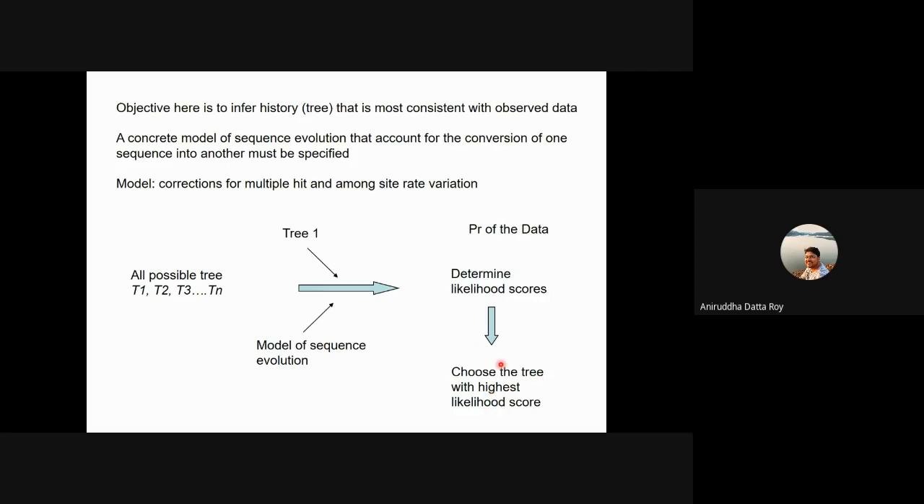Okay, I hope at least till here it is clear, because one thing that I wanted to reinforce is that likelihood is the probability of the data given the hypothesis, right? So you keep changing your tree, your model of sequence evolution remains the same, and given the model and the tree, you're trying to find out whether that explains the character distribution, the data that you have. Okay, all right.